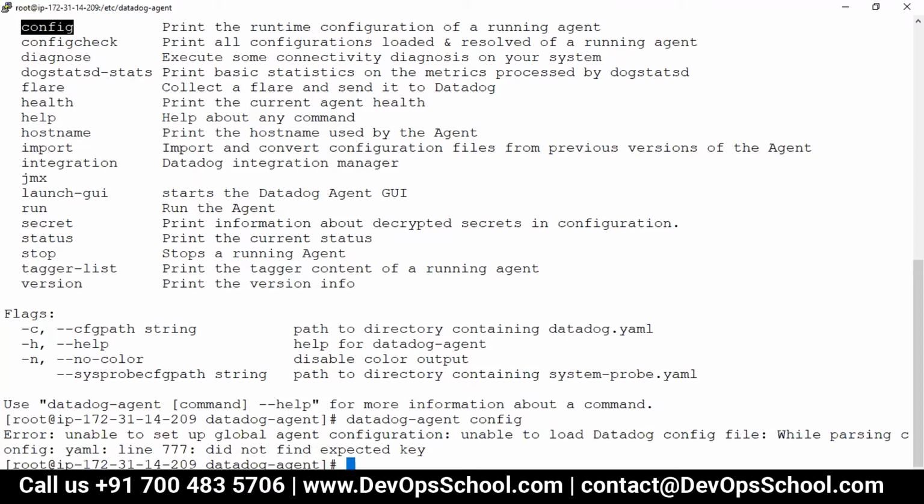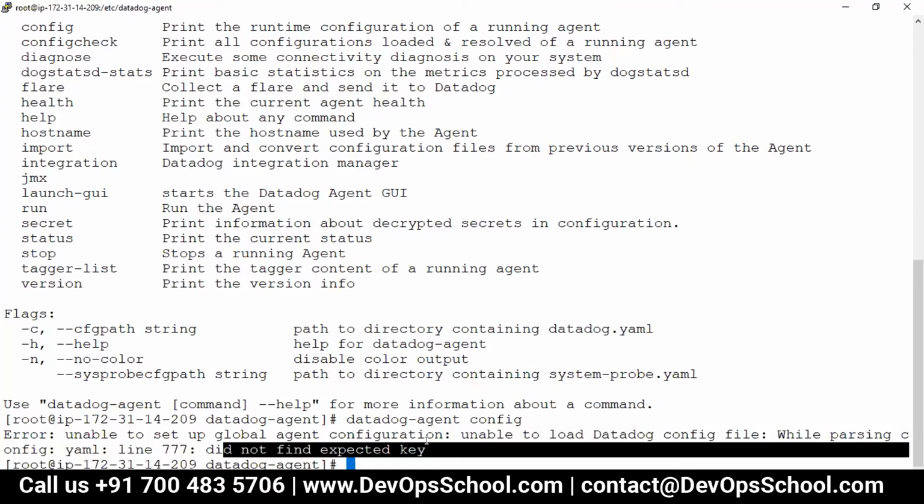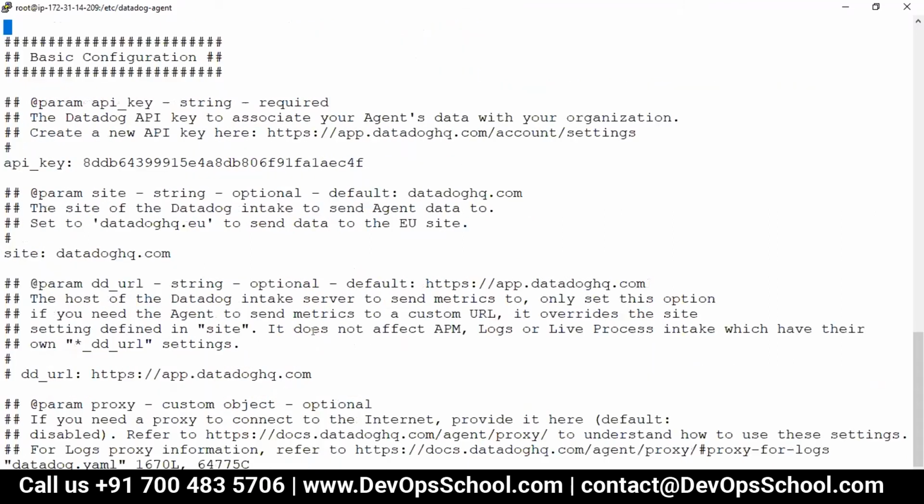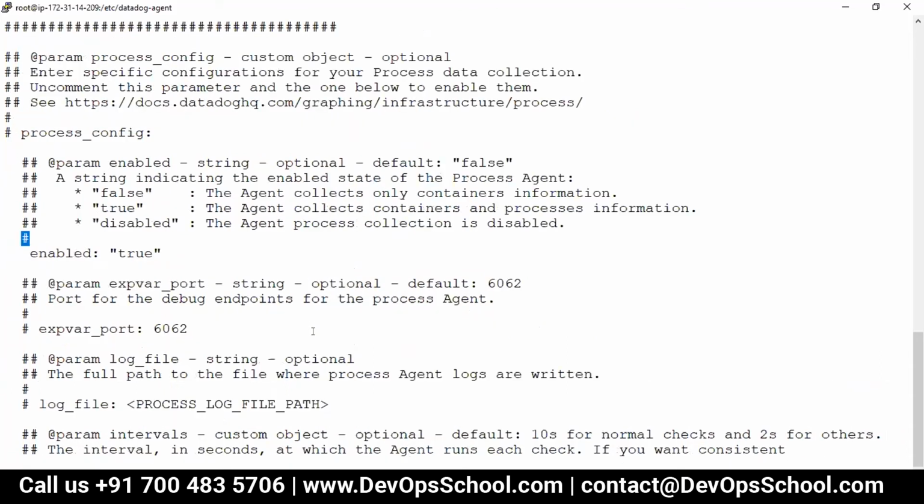Okay, I got to know. See here, unable to set up the global agent configuration. Unable to load the configuration file while parsing line number 777. Did not find expected key. I'm not sure. I did not modify that file very much, so I was not expecting that problem. Let me check. 777, and the same error, the same place where I had an error.